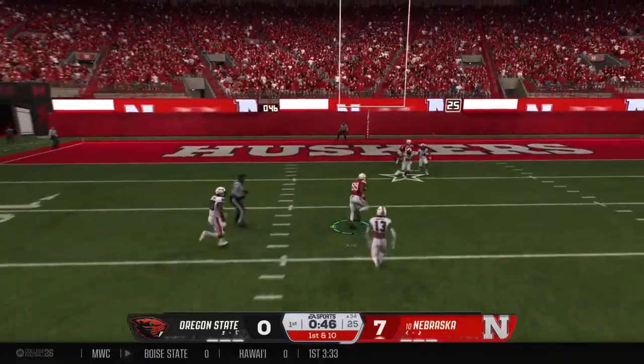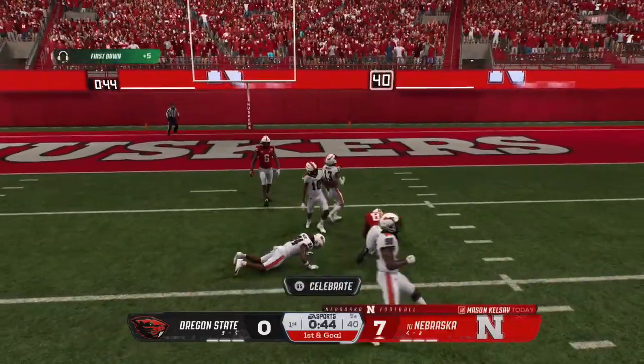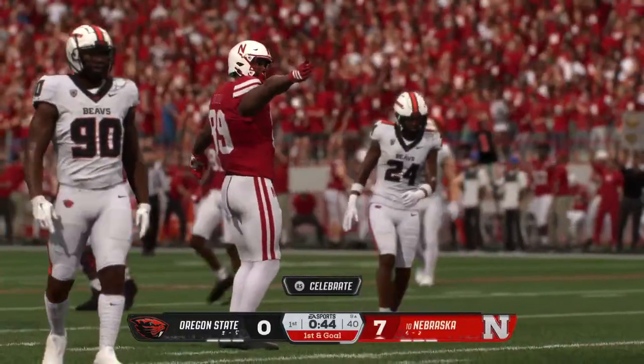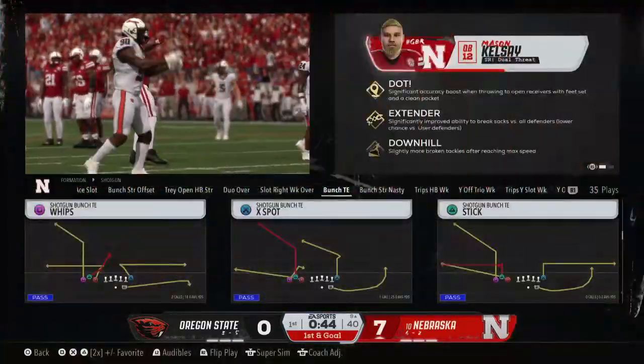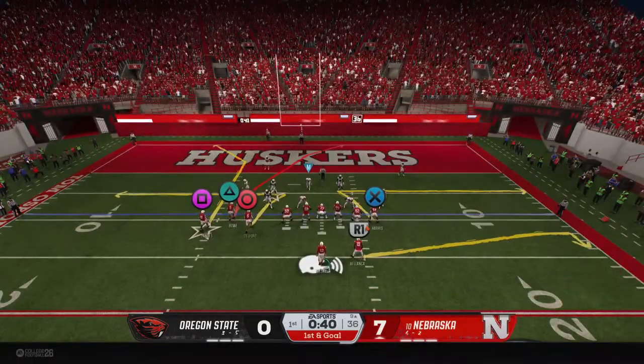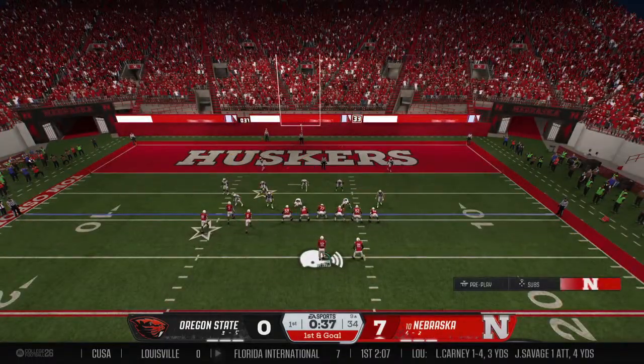Looking to the big tight end. He's got an open man. The stop is made, but this offense is threatening. First and goal from the 9. Important in the passing game that it's not just receivers doing all the work. You got to get running backs involved. You got to get your big fellas. You got to get the tight ends going too.